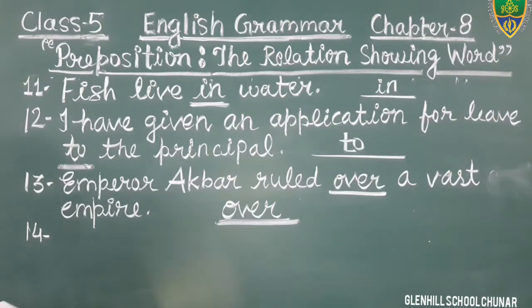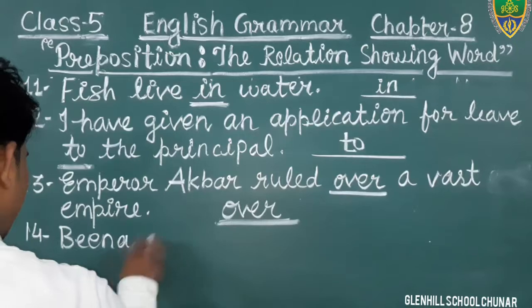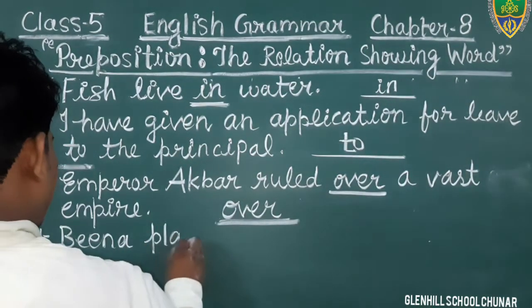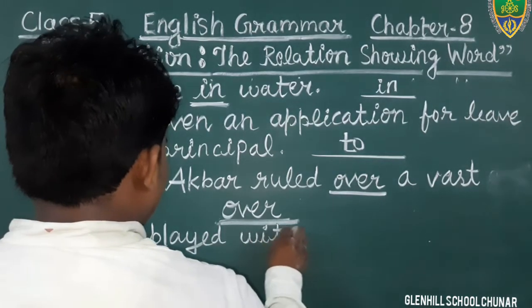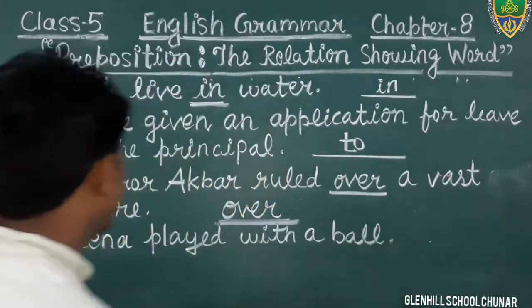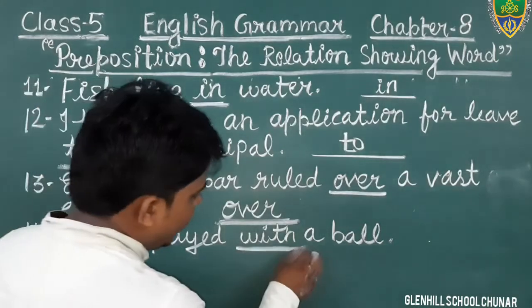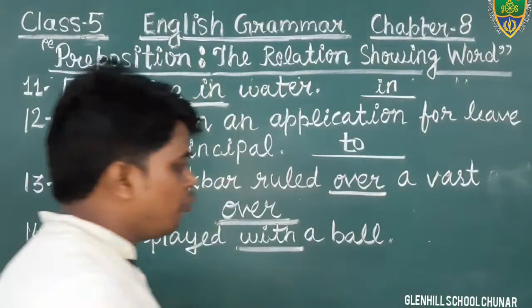Veena played with a ball. Okay, just see the sentence. Veena played with a ball. In this sentence, the word with is a preposition, and it is used just before the noun to show the relation with the other word.